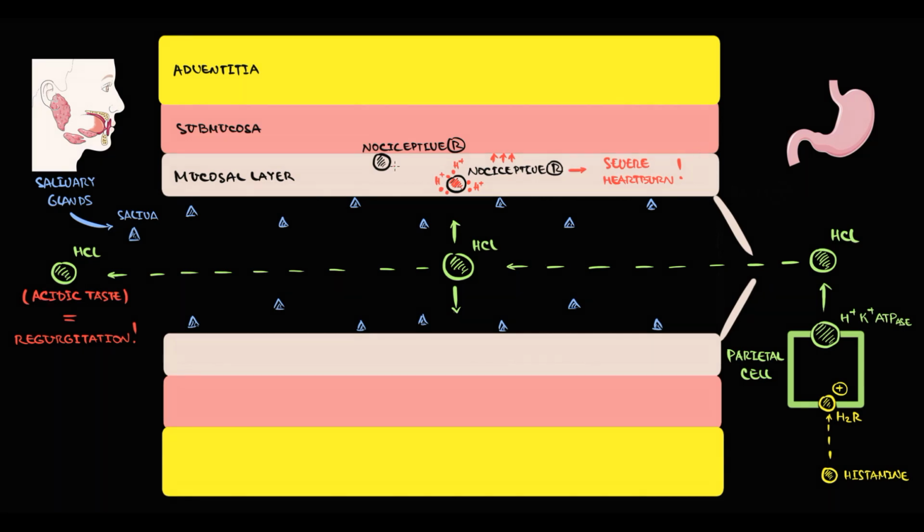But if nociceptive receptors are located in deeper regions, in this case, only a few acidic molecules can penetrate that deep, and a small amount of acidic molecules will cause mild irritation of nociceptive receptors, and thereby it will cause just mild heartburn.